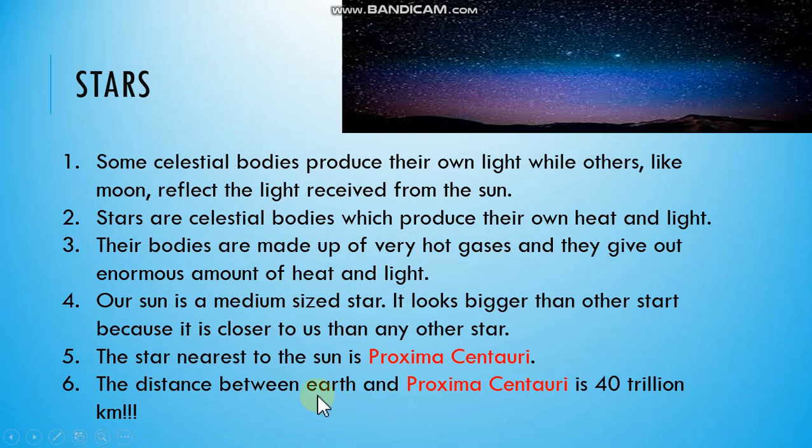So it looks bigger than other stars. This is star because it is closer to us than any other star. The star nearest to the sun is Proxima Centauri, and the distance between our Earth and Proxima Centauri is 40 trillion kilometers.